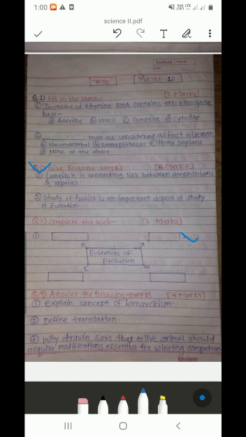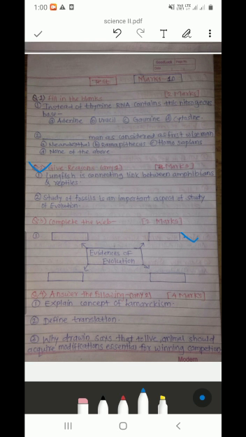Question number 4, answer the following, any 2, 4 marks. First, explain the concept of Lamarckism. Second, define translation. And third, why does Darwin say that to live, an animal should acquire modifications essential for winning competition?